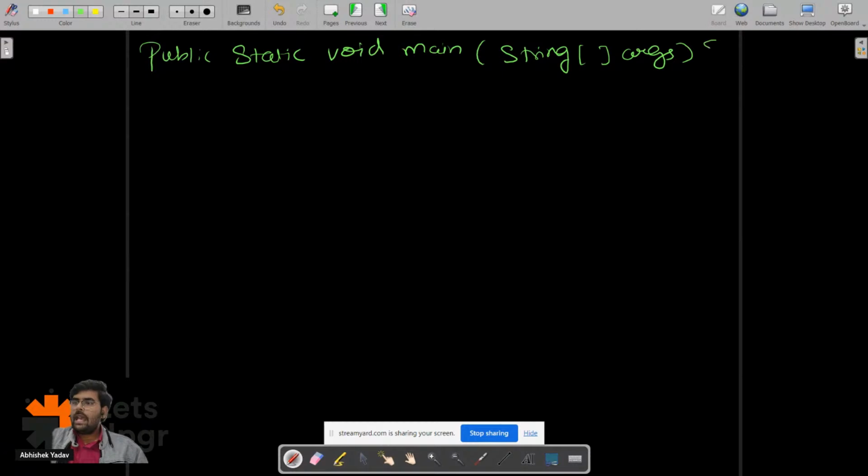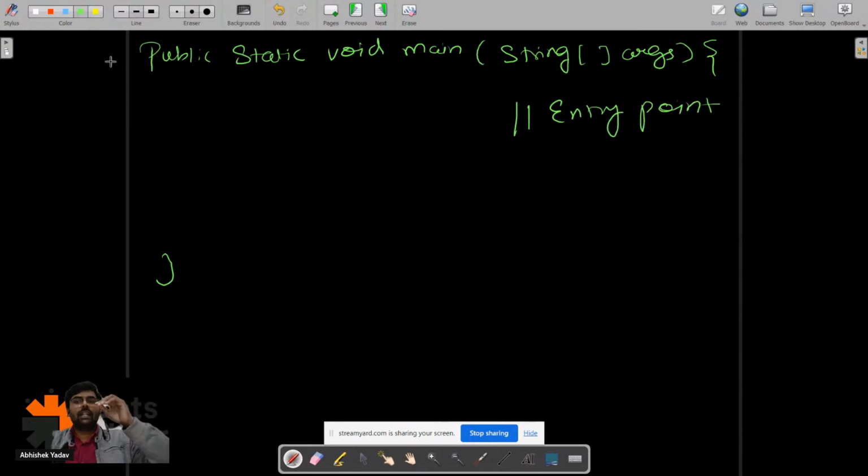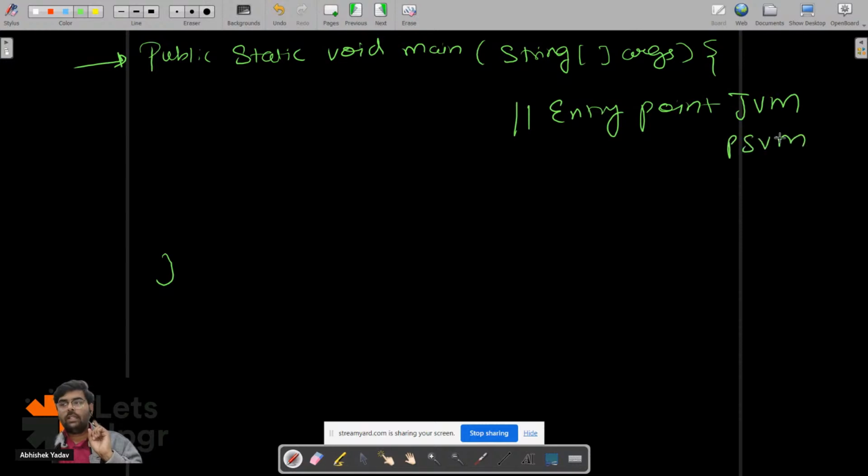And we are saying, hey, this is the entry point of the execution. This is a very important point. When my JVM will find public static void main, then only my execution will start.